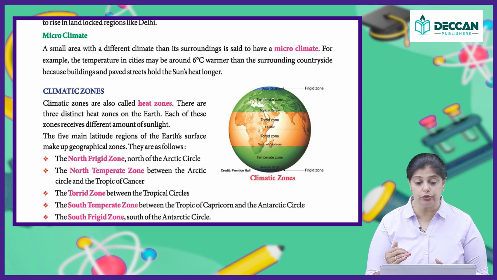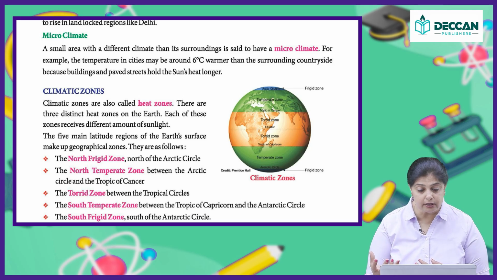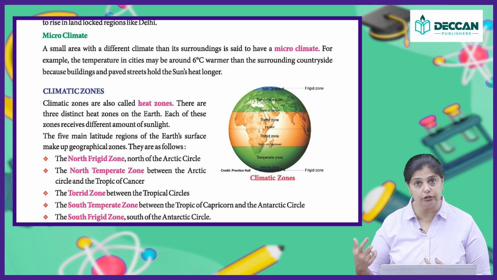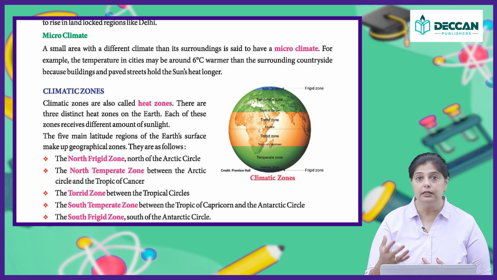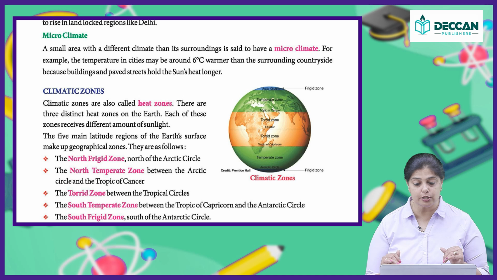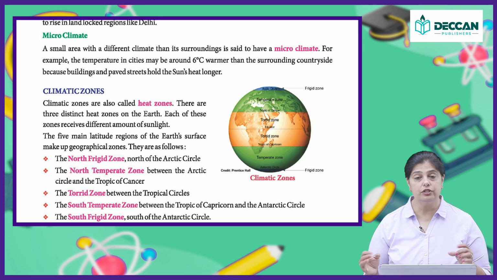The north frigid zone, north of the Arctic Circle; the north temperate zone, the zone between the Arctic Circle and the Tropic of Cancer, that is in the northern hemisphere. Then you have the torrid zone, which is between the tropical circles, in between both the circles, that is Tropic of Cancer as well as Tropic of Capricorn. Then you have the south temperate zone, between Tropic of Capricorn and the Antarctic Circle, and then you have the south frigid zone, which is our Antarctic Circle.